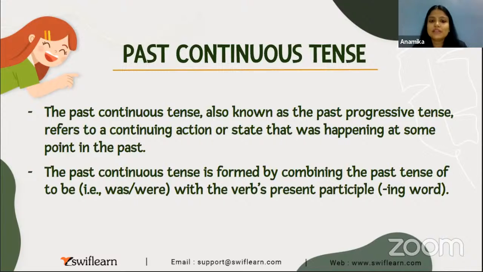ठीक है, so simple past tense could be a distant past, मतलब हो सकता है उसने 2 दिन पहले वो ग्लास खत्म किया हो या 2 साल पहले खत्म किया. I don't know, we do not know the time of that particular action. Okay, so या हो सकता है उसने 2 मिनट पहले ही खत्म किया. Correct? So now just let us quickly look at what is past continuous tense.